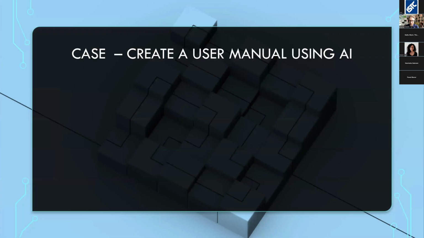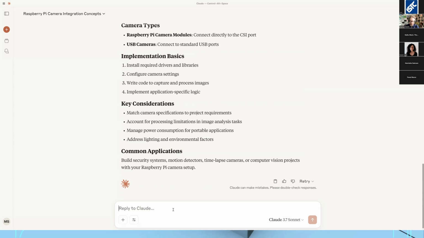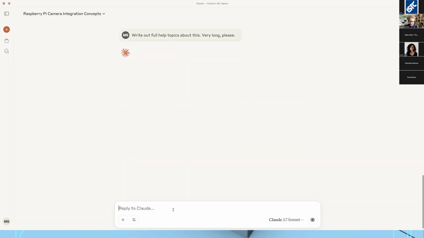So have we written a new topic? Can we create an entire user manual? I mean, whatever that is, I don't know. Let's do this. Let's continue this and say, write out, I don't know, full help topics about this. Very long, please. So let's see what it comes up with.